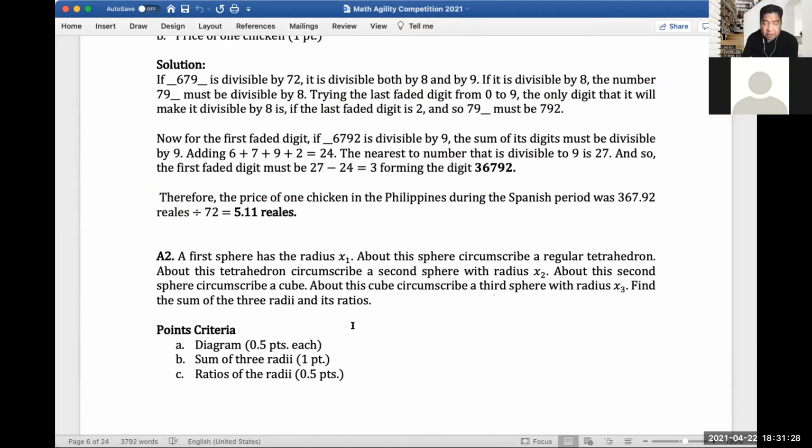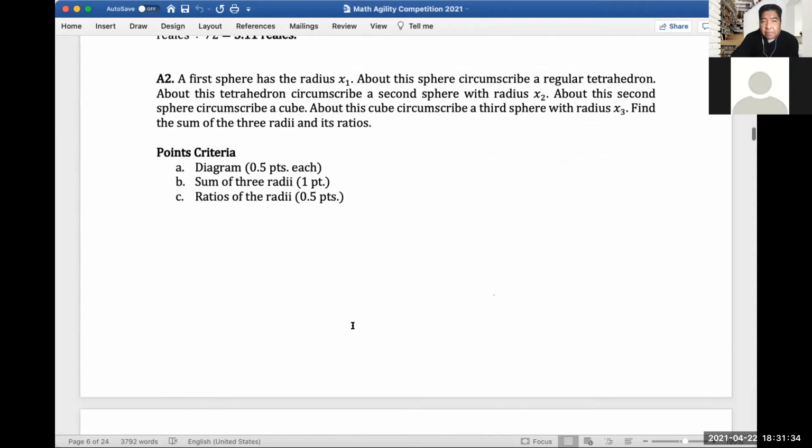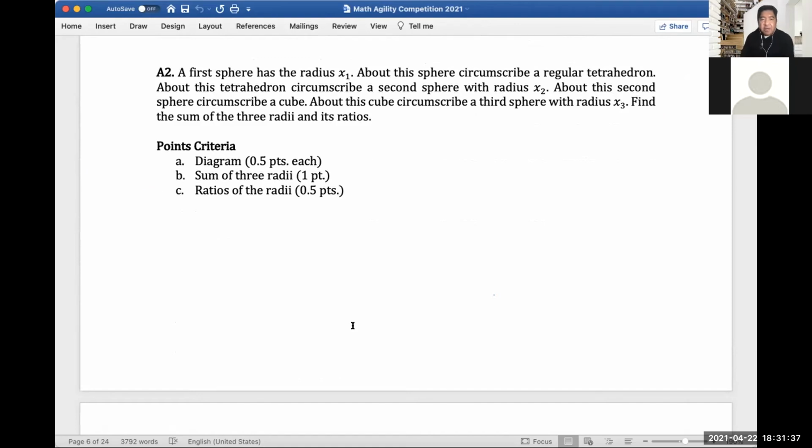Let's move to average question number 2. Let me just scroll it up. In case you have questions or comments, or you don't agree with my solution, please type it in the comment section, okay? So for average question number 2, a first sphere has a radius of x sub 1.